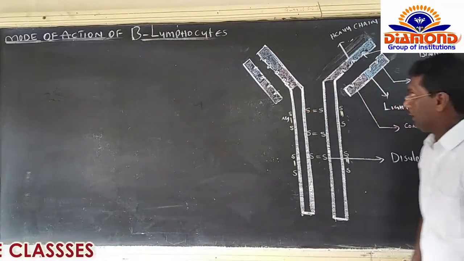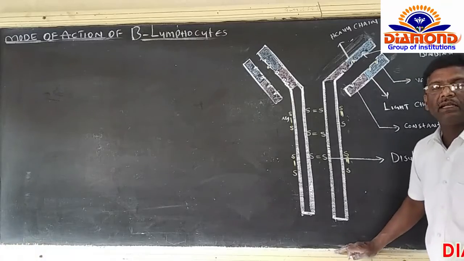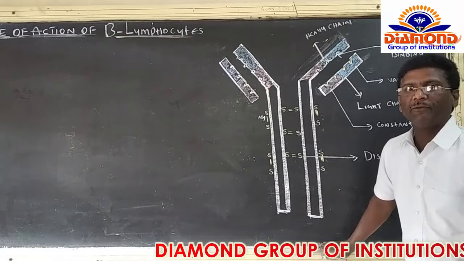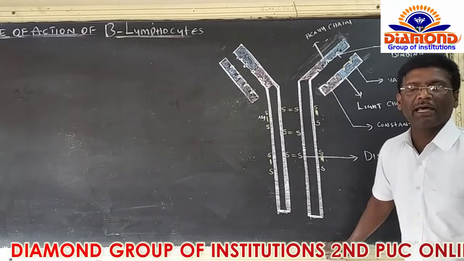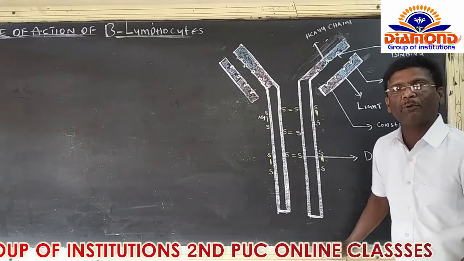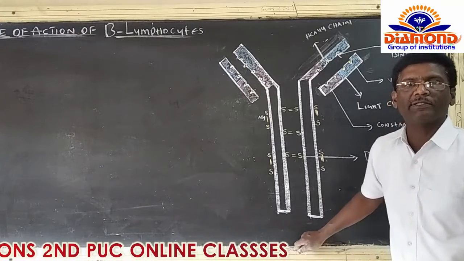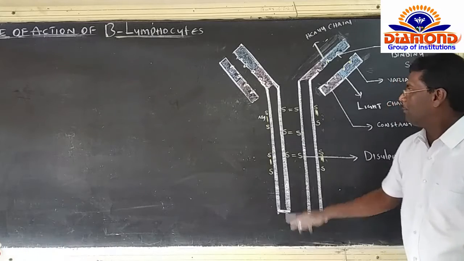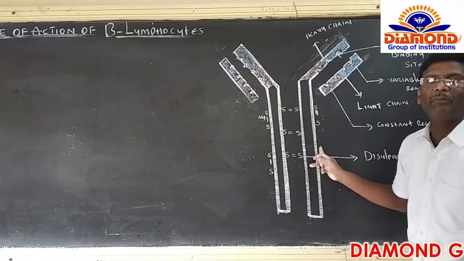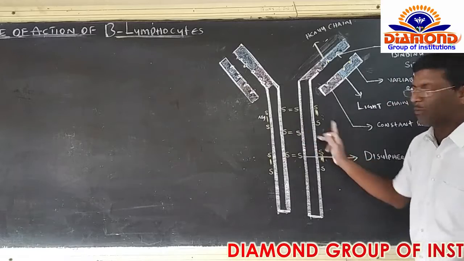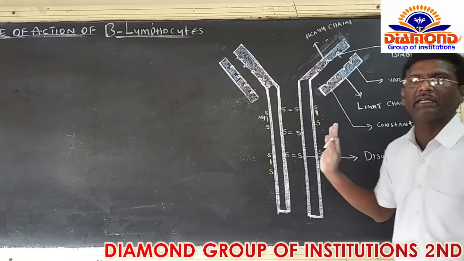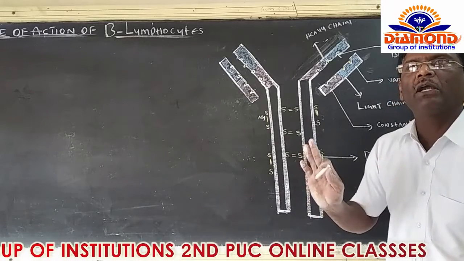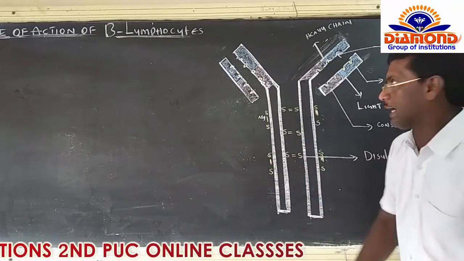Now have a look here. Just before this one, I completed B lymphocytes. First of all, B lymphocytes produce plasma cells. Plasma cells produce a group of protein molecules in the form of the English letter Y. Such molecules are called antibody molecules, right? These antibody molecules have the capacity to kill the pathogens or microorganisms, or to neutralize the antigens, right?